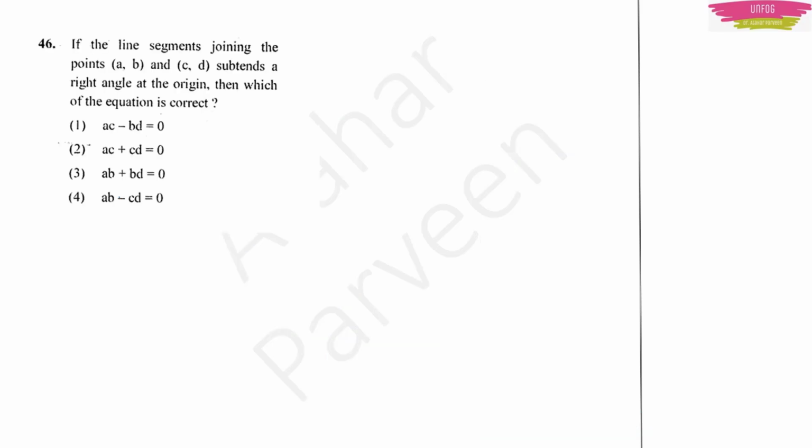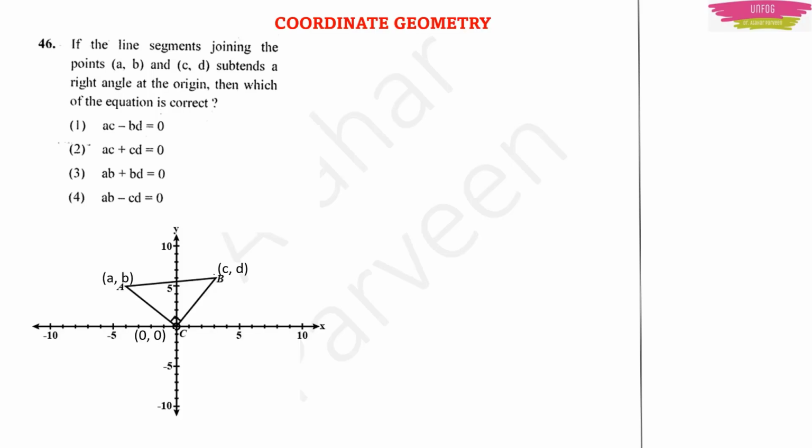Next question. The question is, if the line segments joining the points A, B and C, D subtend a right angle at the origin, then which of the equations is correct? If you are not understanding the question, you can read it again and again. You will understand that this is from coordinate geometry and this will be the figure for this problem, because they are talking about line segments joining the points A, B and C, D, subtending a 90 degree angle at the origin.